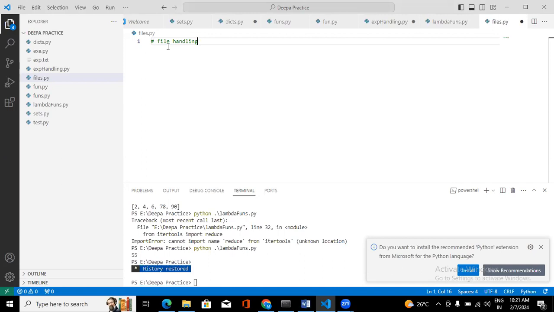But the type is different. Video files and audio files we store permanently on memory, either on phone storage or on the computer. That is nothing but a file.